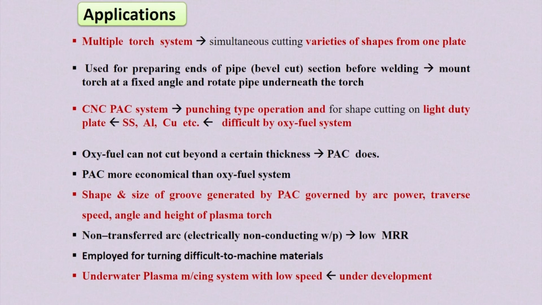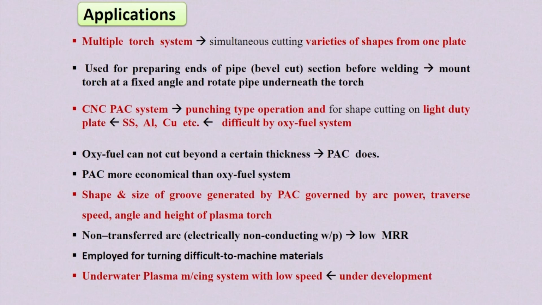Oxy-fuel system cannot cut beyond a certain thickness. In that case, plasma arc cutting system can be used. It can cut very high thickness, so it is more economical than normal oxy-fuel cutting system.